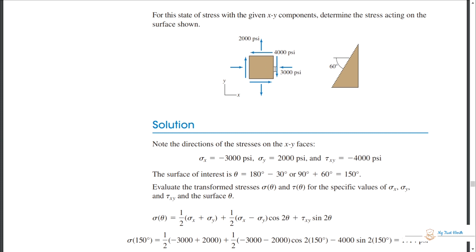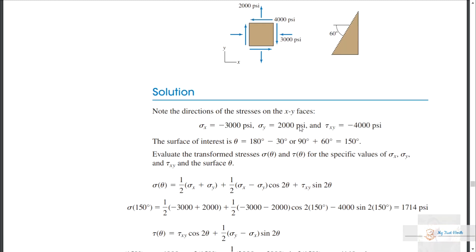Okay, got it? Whenever this shear stress is clockwise, and by clockwise I mean not this one, you should just look at this one and this one. If that is clockwise, then you have to take it as negative. Remember this. If this arrow is pointing downward, then that is negative. A thumb rule. Otherwise, you have to go into a deeper explanation of why this is like this.